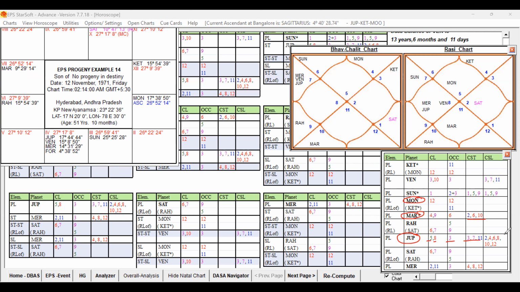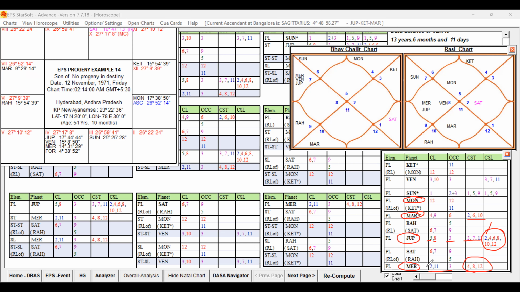3-7-11 is good, but this grouping 2-4-6-8-10-12. Second house is okay, but it is further supported by the 4-6-8-10-12 grouping. Fifth lord is moving towards favorable, but the result is going to be completely unfavorable, not just with one unfavorable primary cuspal sublord, but all the supportive key planets and supportive sublords are also present. That too eighth lord. So Jupiter is strongly unfavorable. And Saturn is okay. And Mercury, second lord, 11th lord occupying third house is fine, but 4-8-12 star lord.